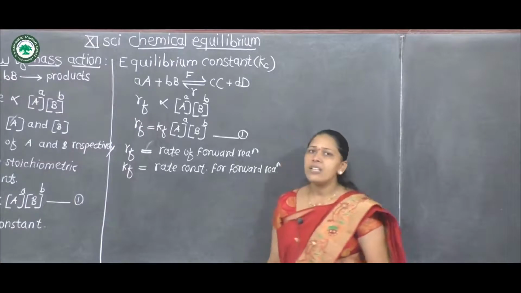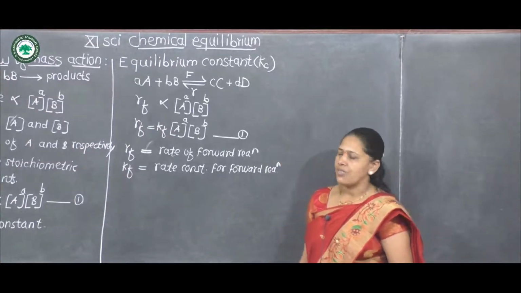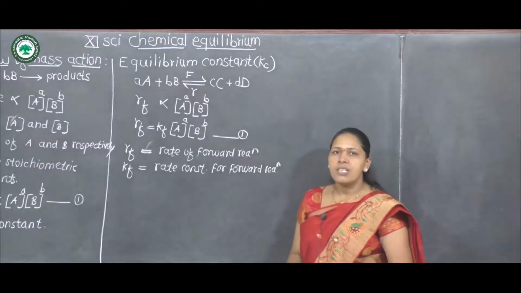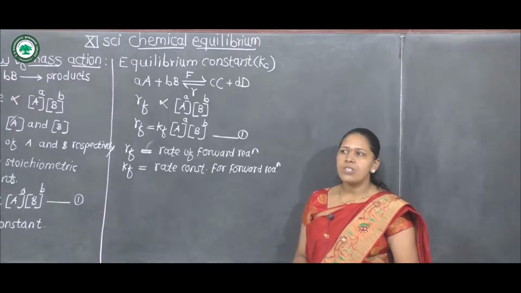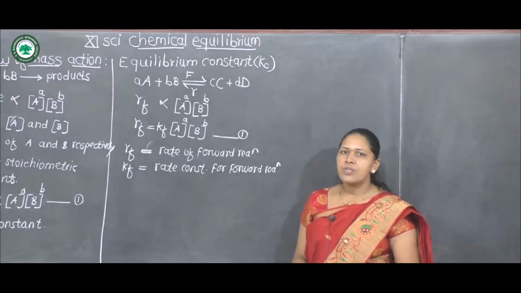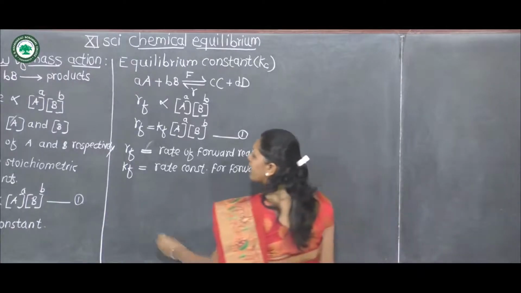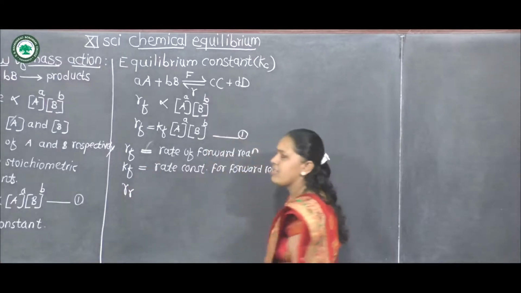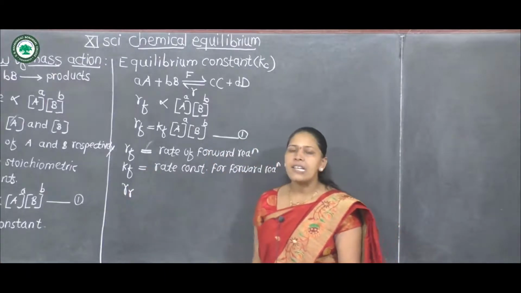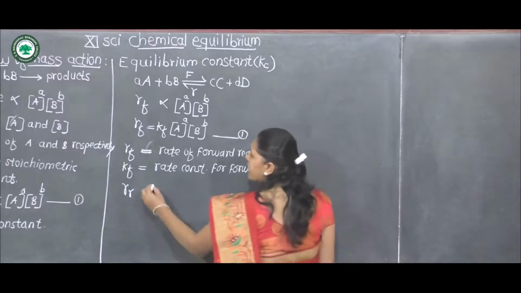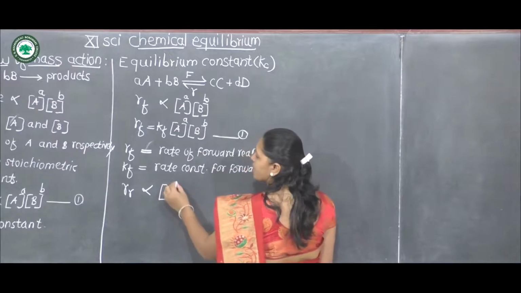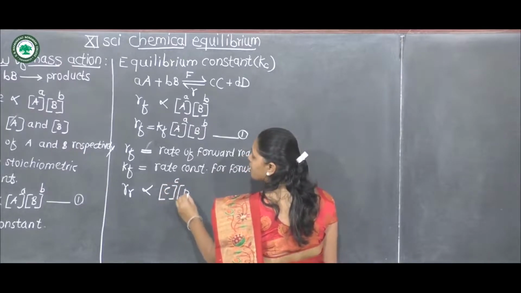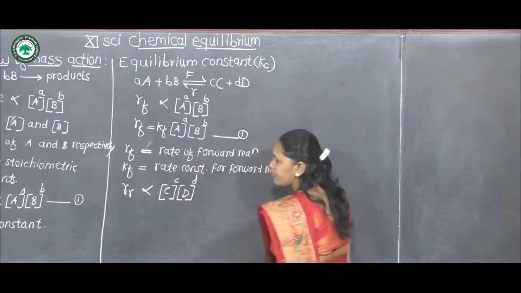Similarly, here another reaction is the reverse reaction. We know that for the reverse reaction, capital C and capital D are reactants. Therefore, according to the law of mass action, rate of reverse reaction is directly proportional to molar concentration of C and molar concentration of D. Here Rr indicates rate of reverse reaction, directly proportional to concentration of reactants, that is molar concentration of C raised to c into molar concentration of D raised to d.